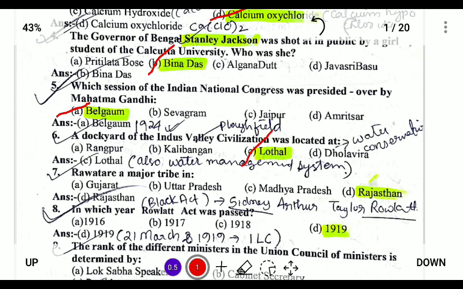Next, a dockyard of the Indus Valley Civilization is located at Lothal. Lothal is the dockyard. If you look at the other options, Kalibangan means black bangles. Dholavira is famous for water conservation in the Indus Valley Civilization, and Lothal is also known for its water management system. It is also a dockyard.